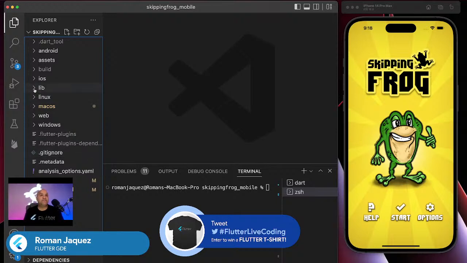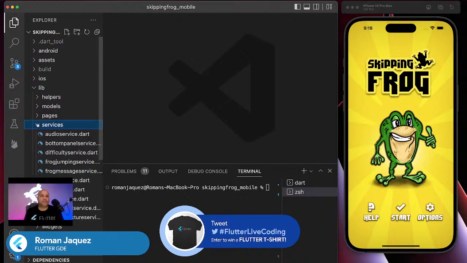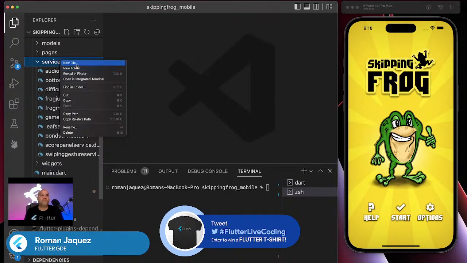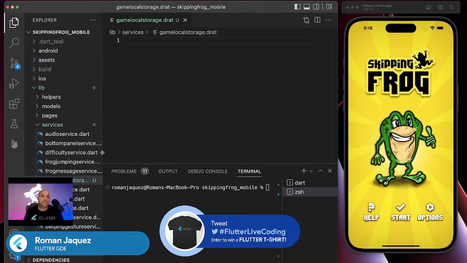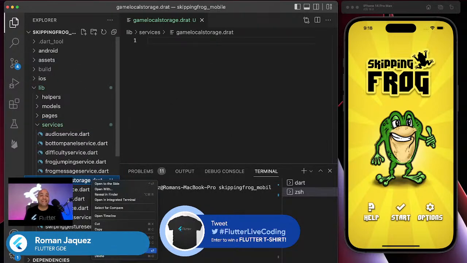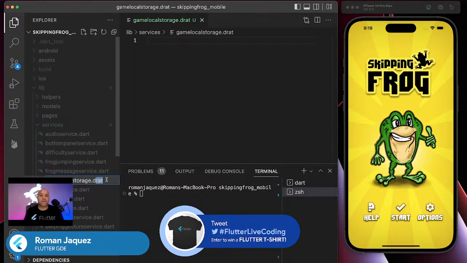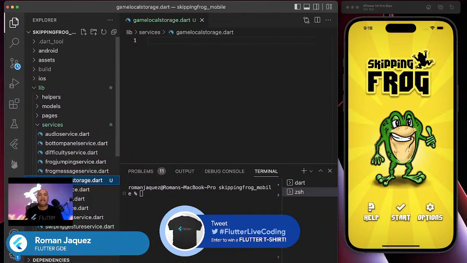So let's continue. I'm going to create a services class, something. I'm gonna call it game. I could call it game local storage. Again, remember, I suck at naming. See, I even misnamed this thing. So again, this is the beauty of live coding. So there we go. I'm just going to call it game local storage.